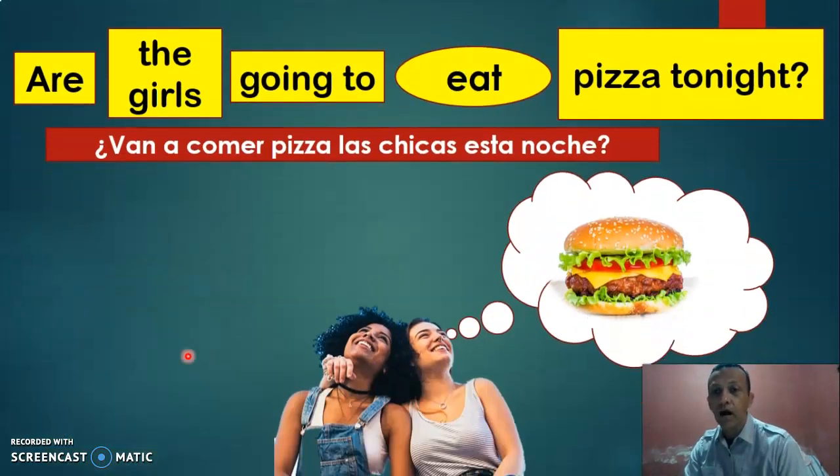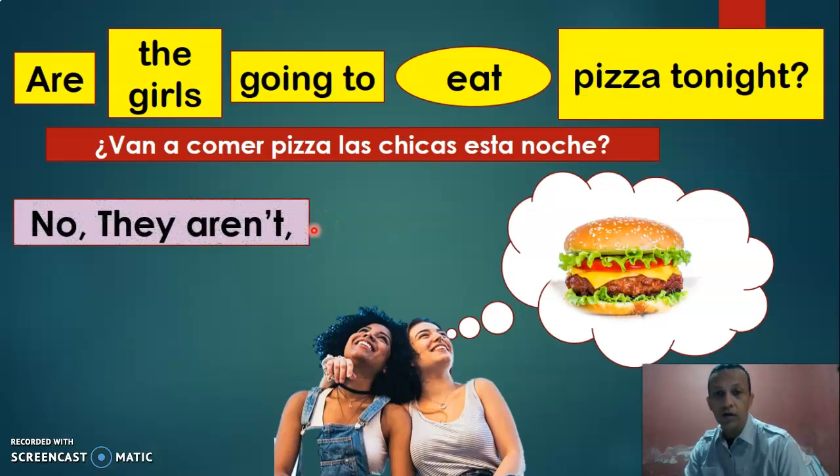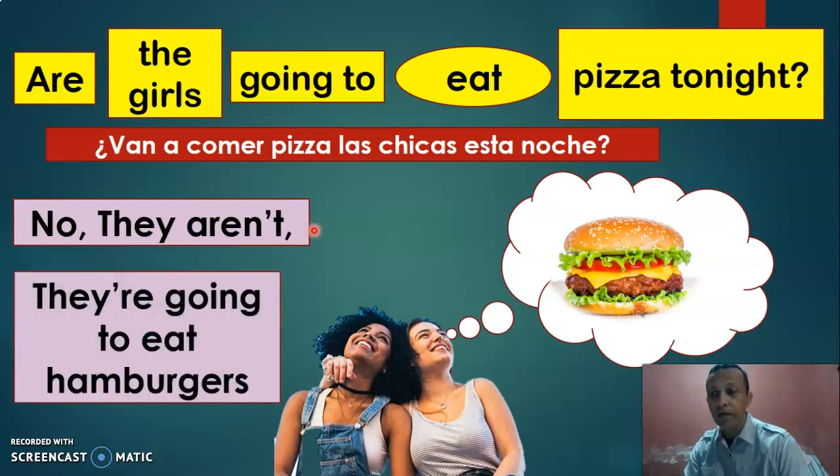Good. Next. Are the girls going to eat pizza tonight? Yes or not? No. No, they aren't. So, they're going to eat hamburgers.